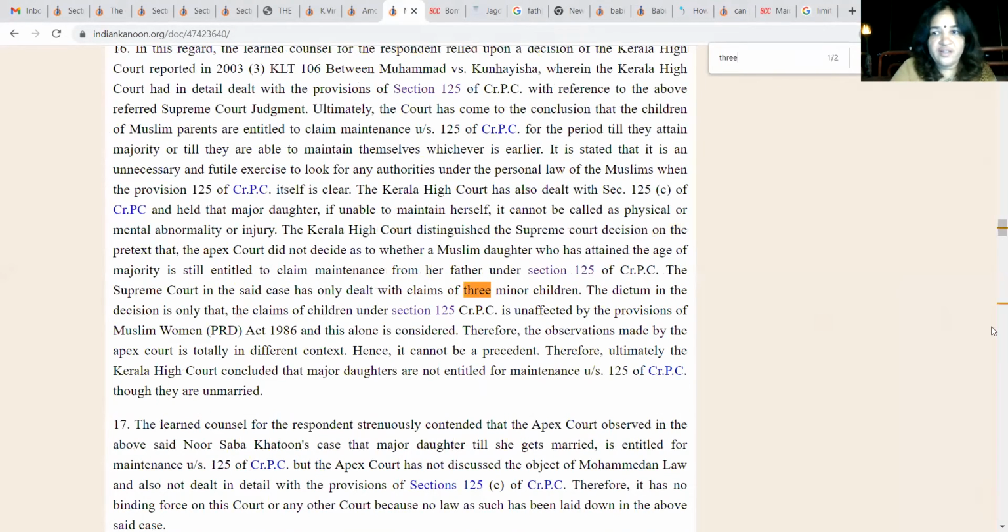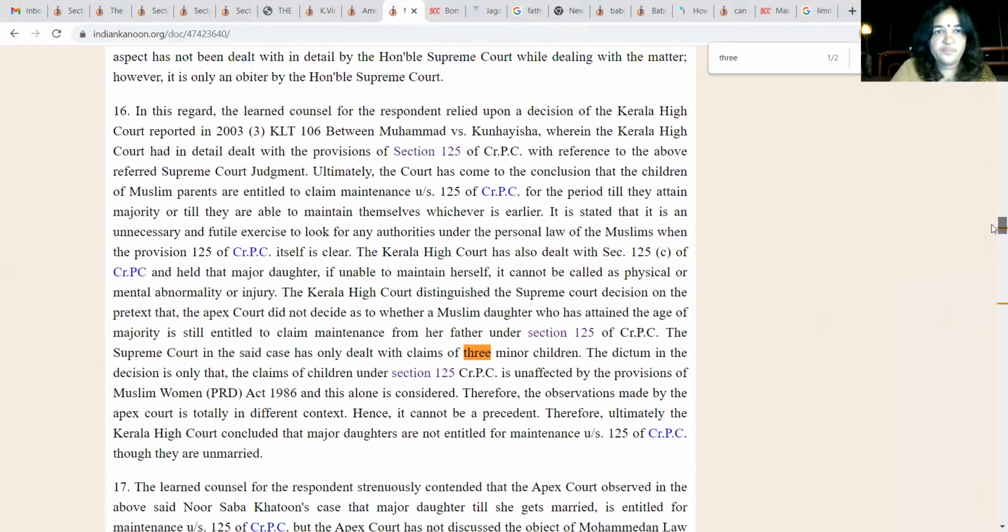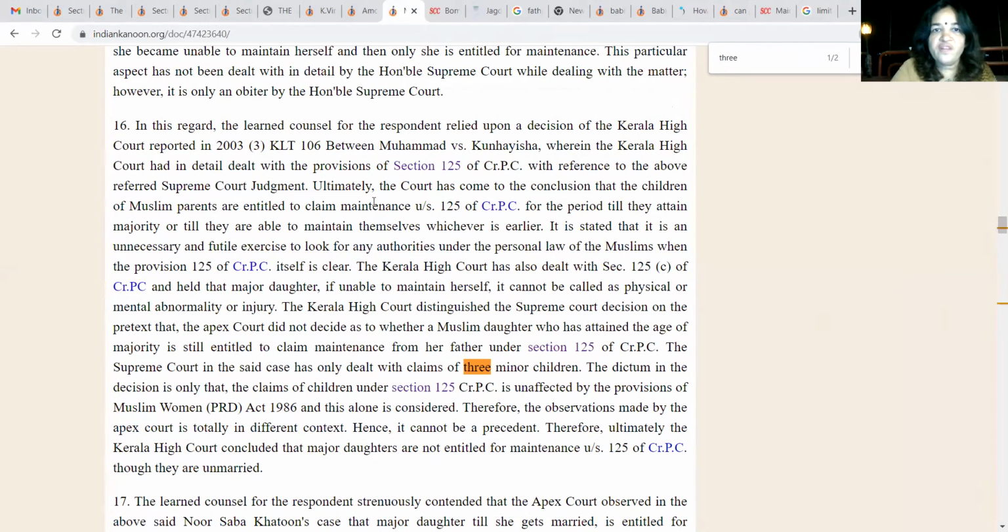Now, just a minute. I would like to read one more judgment, that of the Kerala High Court. Para 16 from the Merunisa judgment: In this regard, the learned counsel for the respondent relied upon a decision of the Kerala High Court reported in 2003 between Muhammad and Kunaiya, wherein the Kerala High Court had dealt in detail with the provision of Section 125 CrPC with reference to the above referred Supreme Court judgment.